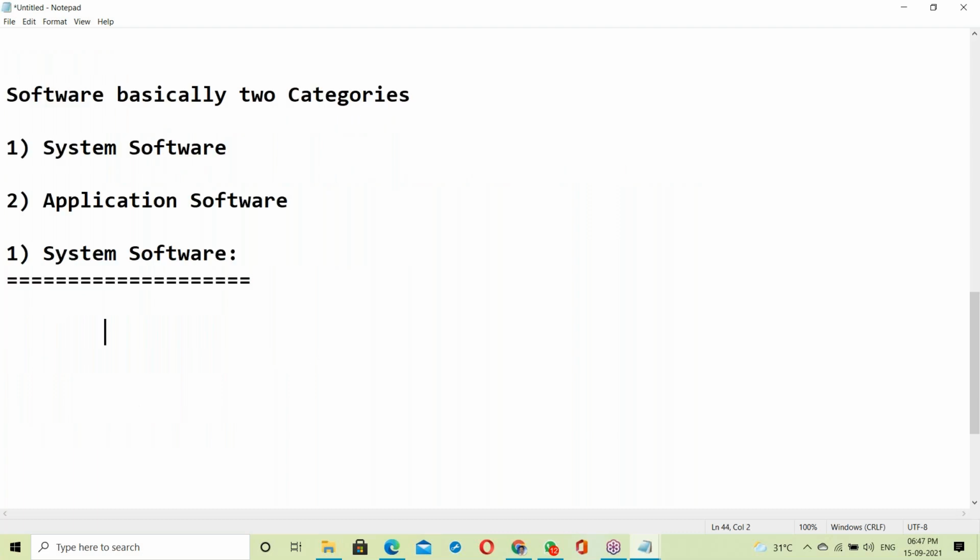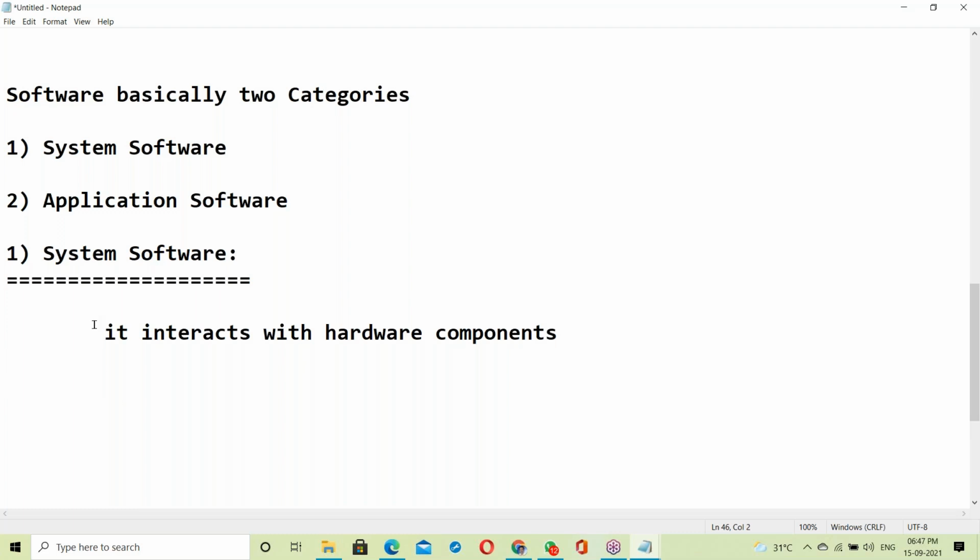So what is system software? It interacts with hardware components.